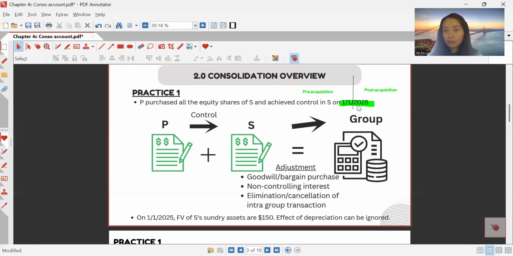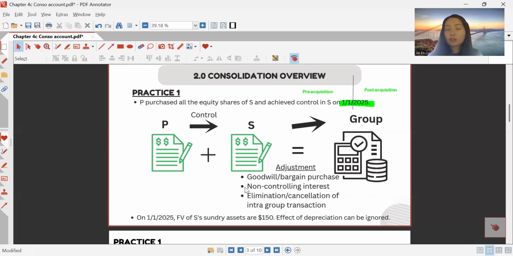And remember, acquisition date is important because it splits the pre-acquisition and post-acquisition transactions, and we only consolidate the post-acquisition transactions. But we cannot take it bulat-bulat, P plus S. There are some adjustments to make before we come to a group financial statement. The adjustment that you are going to learn here is goodwill or bargain purchase. This is the difference between purchase price and also fair value of net assets acquired at acquisition date. It is similar to what we have done in our partnership accounts earlier, the merging and taking over.